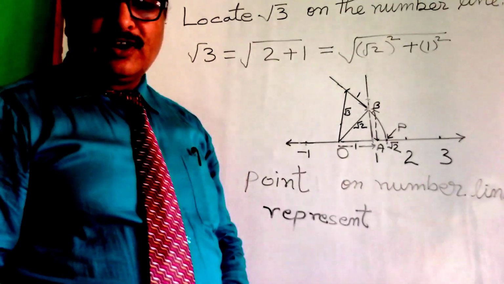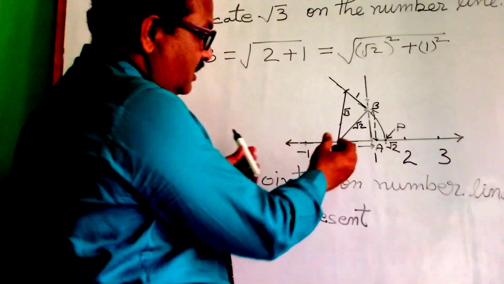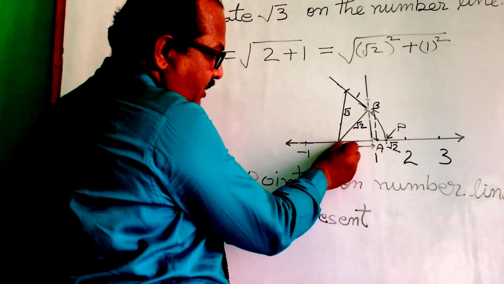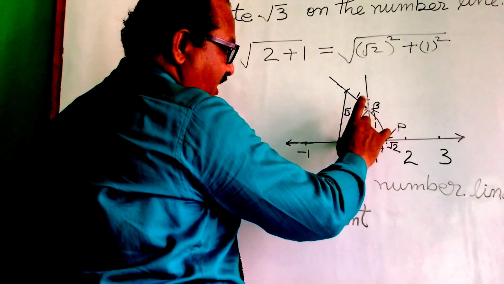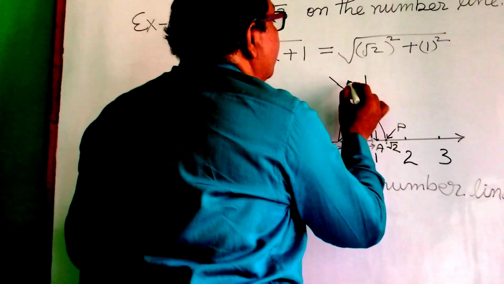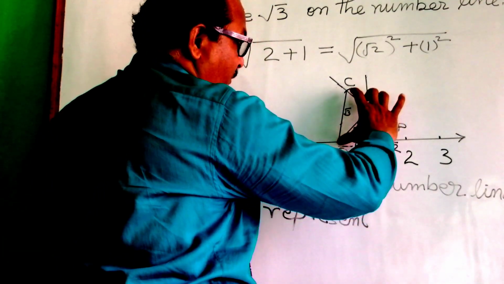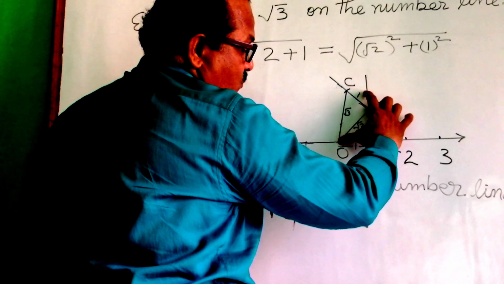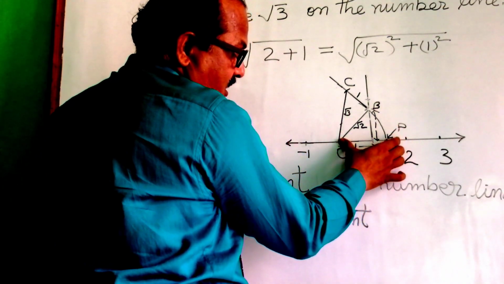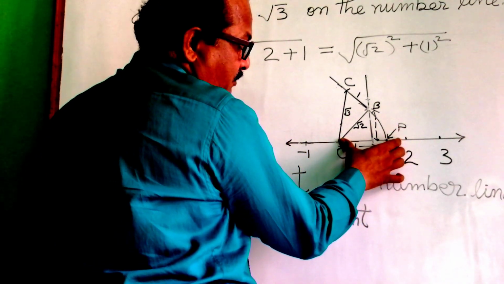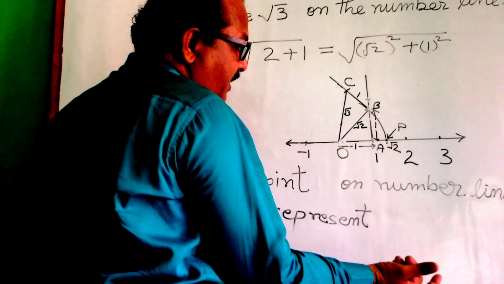And now use your compass. Put your compass needle at point O and the pencil at this point C, and take the arc of radius OC and swing the compass. It will mark at some point. Again I would like to explain.